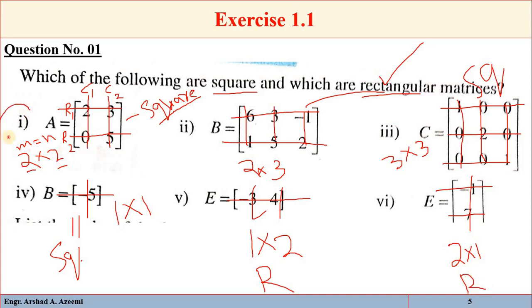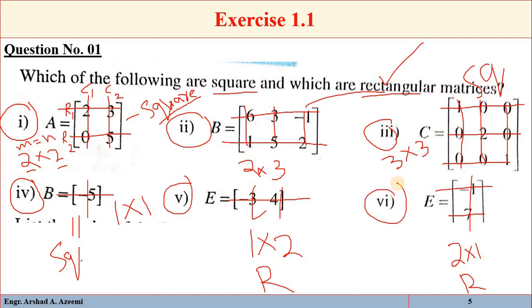So 1, 3 and 4 are the square matrices, in which the number of rows is equal to the number of columns. 2, 5 and 6 are rectangular matrices, in which the number of rows is not equal to the number of columns.